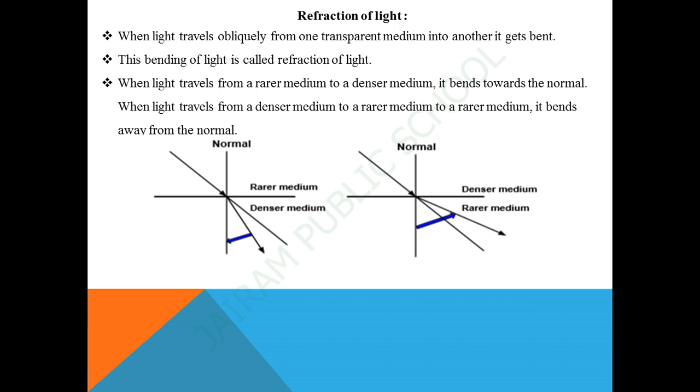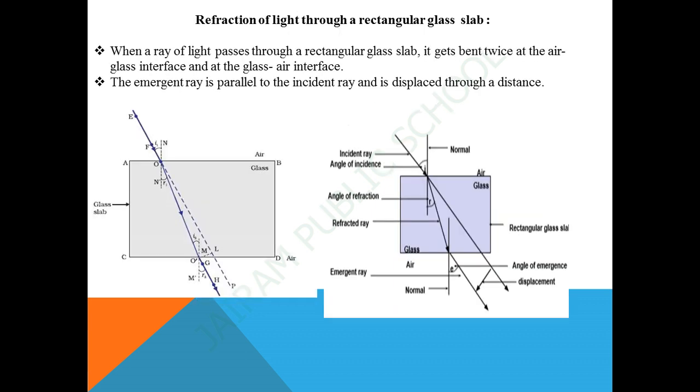This observation indicates that light does not travel in the same direction in all media. It appears that when traveling obliquely from one medium to another, the direction of propagation of light in the second medium changes. This phenomenon is known as refraction of light, or the bending of light is called refraction of light. To understand the phenomenon of refraction of light, we'll study one activity, that is, refraction through a rectangular glass slab.